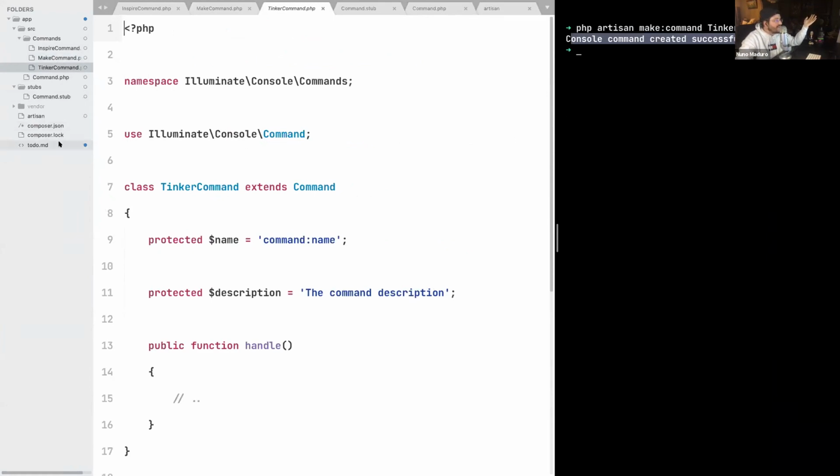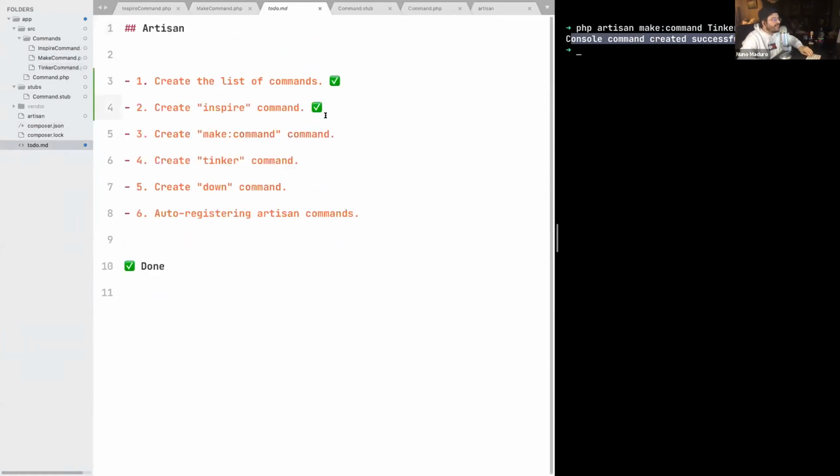And this actually moves us to the third task of the day, which is actually not the third, but the fourth one, which is creating the Tinker command. So many people think that Tinker is so magical. And it is, right? We all use Tinker, and Tinker is fantastic to interact with the application. And in case you don't know, let me show it to you.